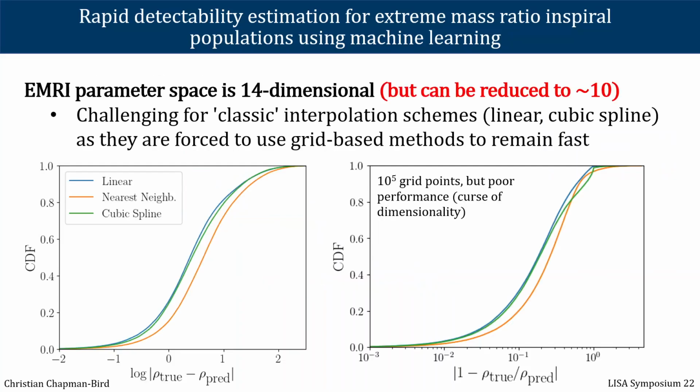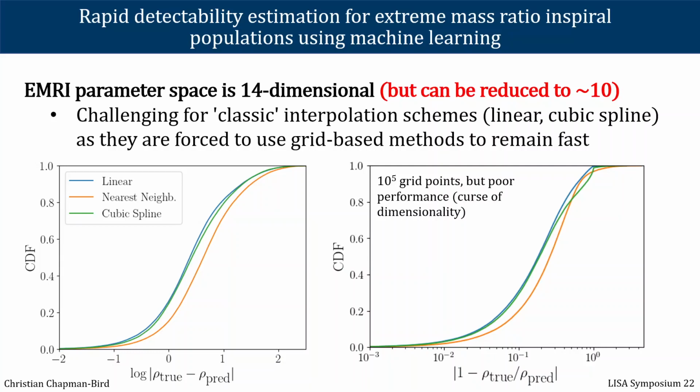Interpolating over the EMRI parameter space is challenging because it is 14-dimensional. We can reduce this down to roughly 10 by throwing away parameters which don't affect SNR very much, like phase, and applying distance scalings analytically post-interpolation. But this is still 10-dimensional and is challenging for classic interpolation schemes, which are forced to use grid-based methods to remain fast with such a large number of data points in the interpolation space.